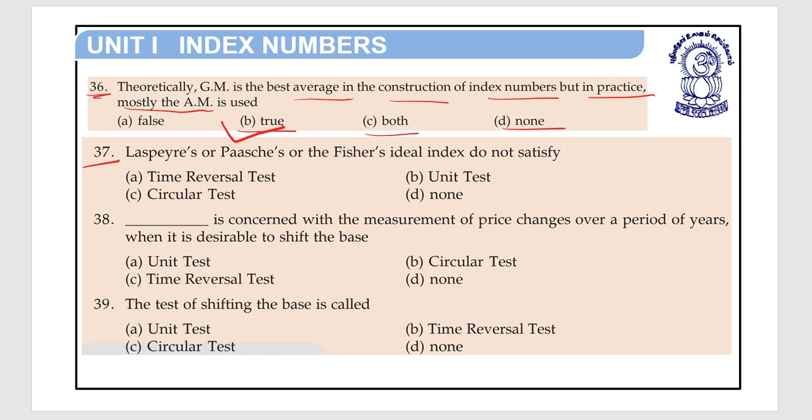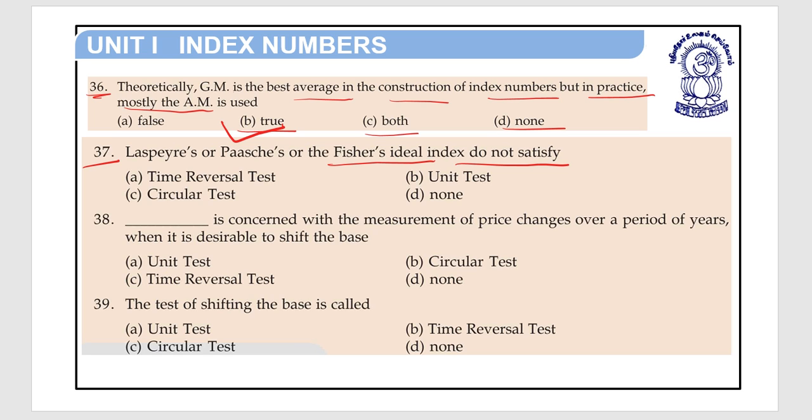Question number 37. Lespier's or Pasky's or the Fisher's ideal index do not satisfy.